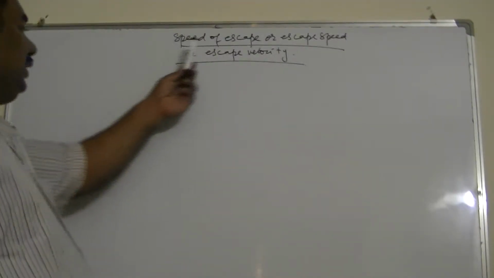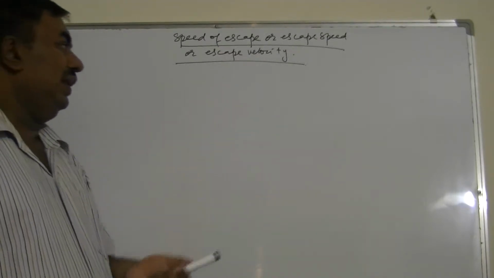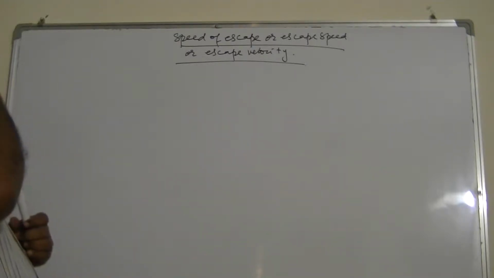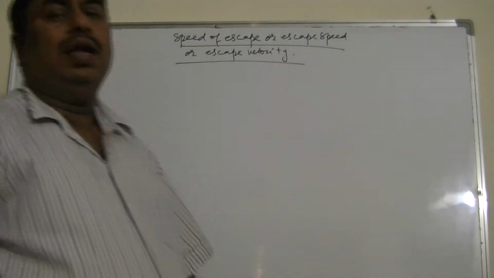We will discuss speed of escape or escape speed, sometimes also known as escape velocity. Actually, the term escape velocity is wrong because it has nothing to do with direction. So actually, the correct term must be speed of escape or escape speed. But since escape velocity is also used, I'm going with that also. Now, what is that? How is it defined?